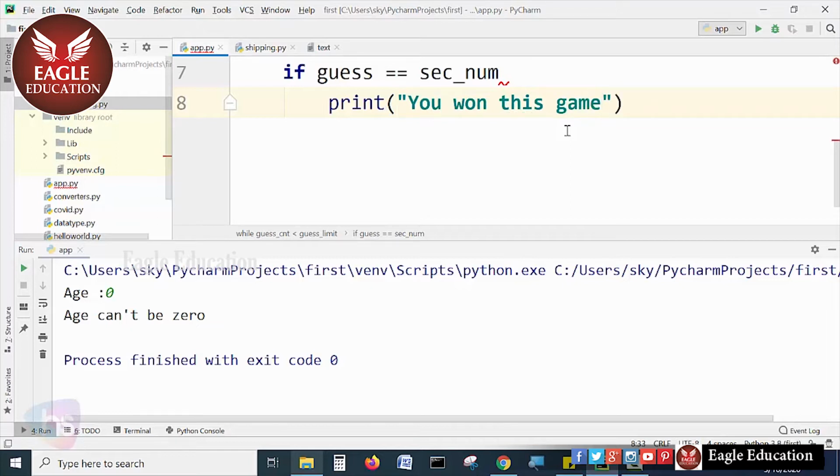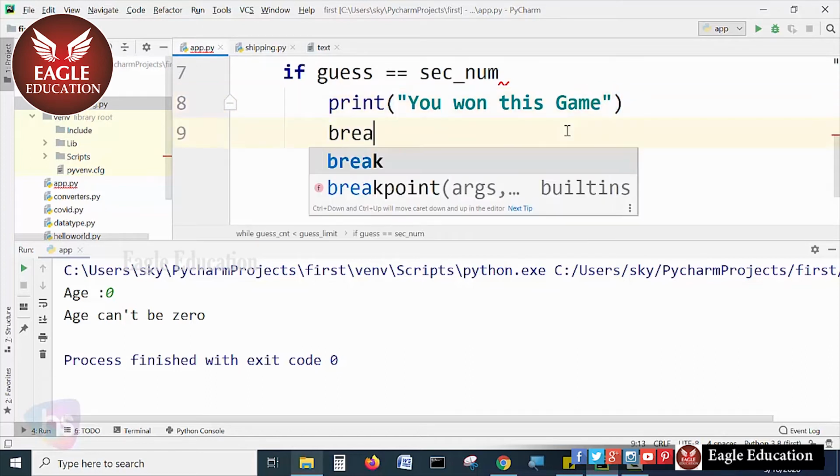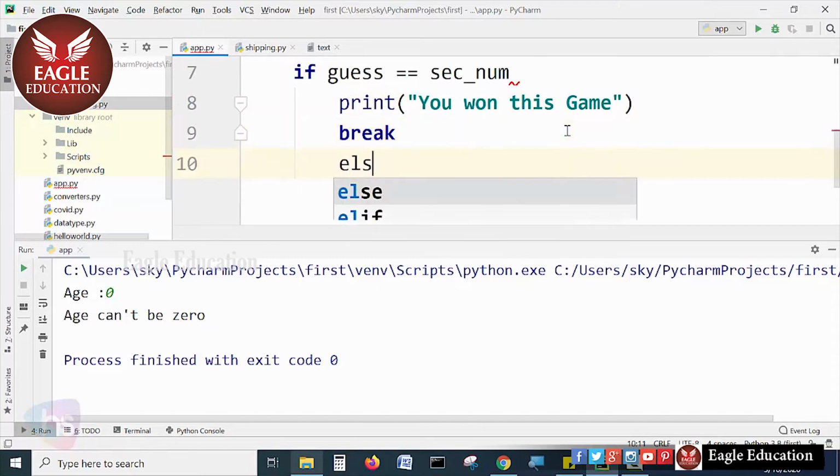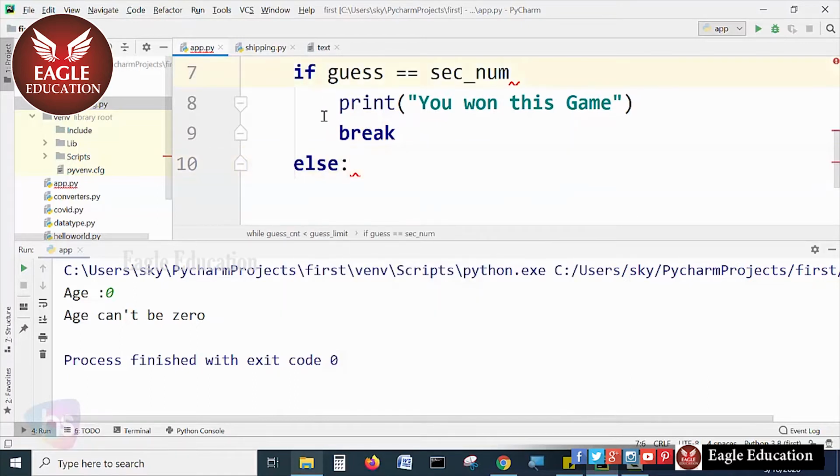I'm breaking the loop here itself. The else part will align with the if, where the position is. See the straight line it's showing.